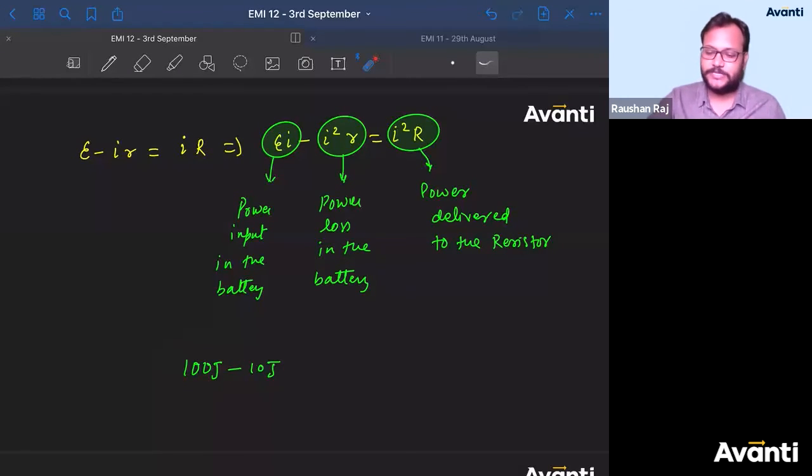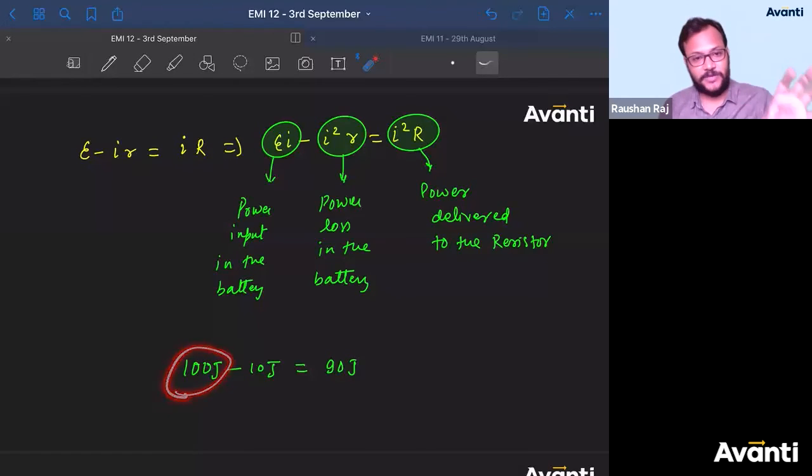ठीक है? So what is the rest out? बचा कितना? 90 joule. So can I say this 90 joule will only be given to the resistor, and this 90 joule will only be lost as heat dissipation in the resistor. ठीक है, समझ में आया? So out of 100 inside the battery, the chemical energy that is available for the resistor is 100, but inside the battery there is a mouse.